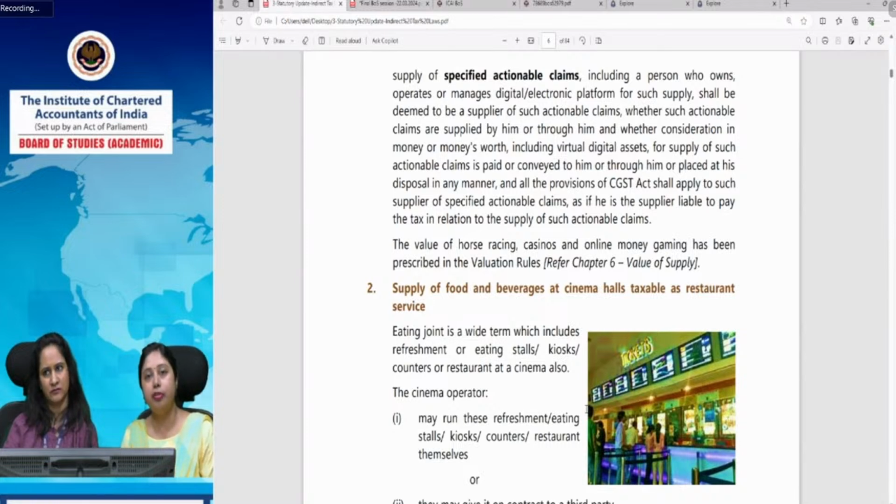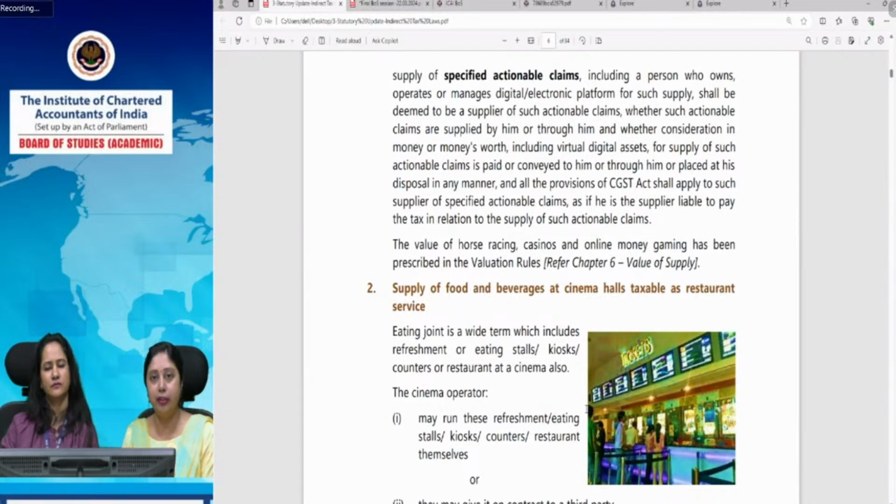Actionable claims always attract a higher rate of tax, that is 28%. So the highest rate of tax is being levied on them. So the controversy was regarding their rate, regarding their value. And that is why the government wanted to bring clarity that this is an actionable claim, and that is why this rate will be applicable and this value will be applicable.